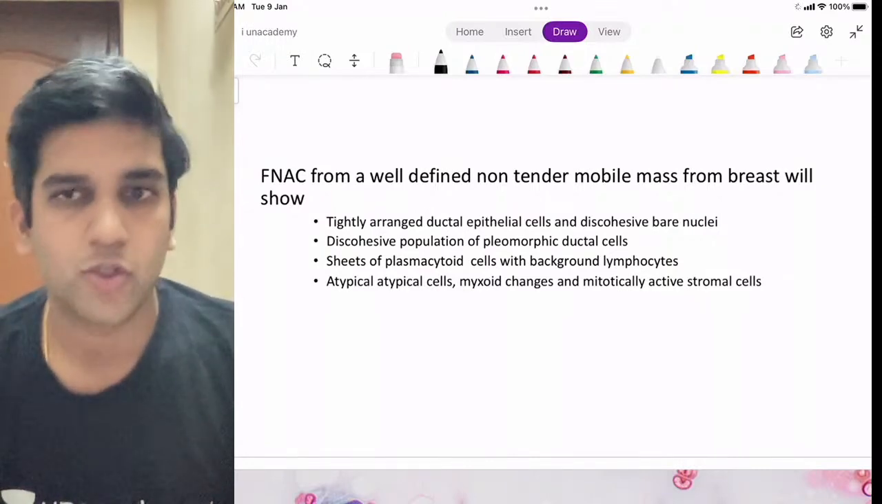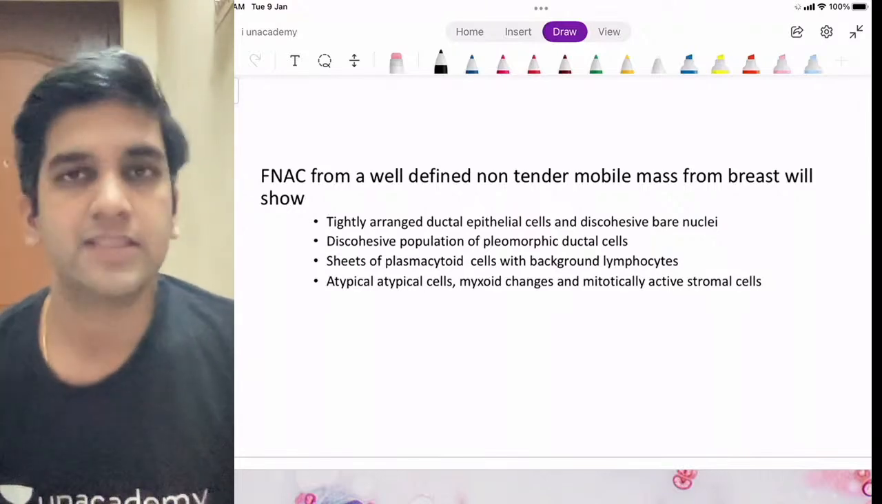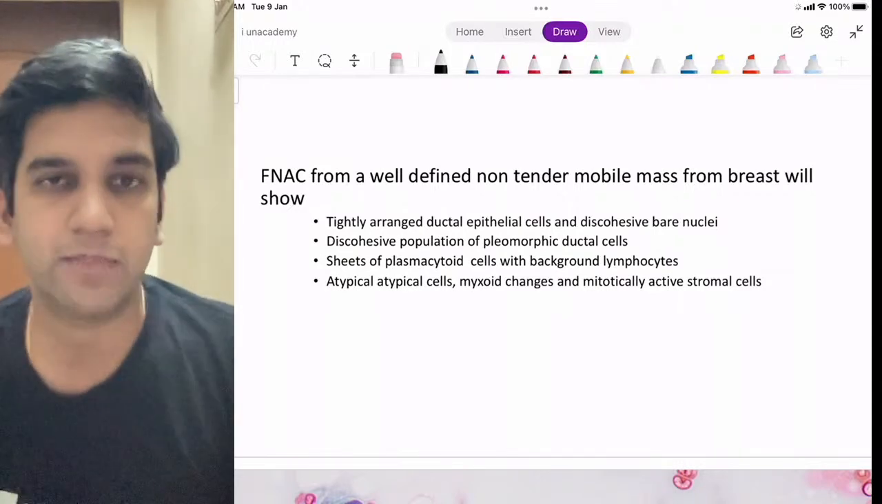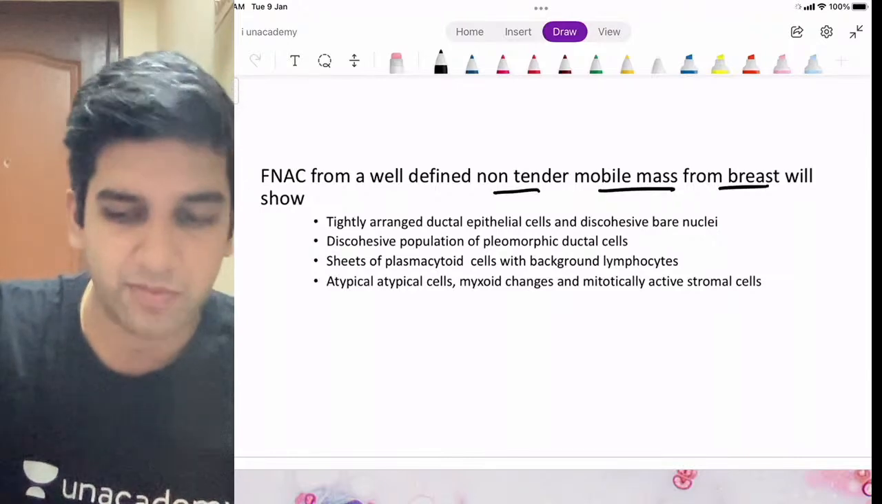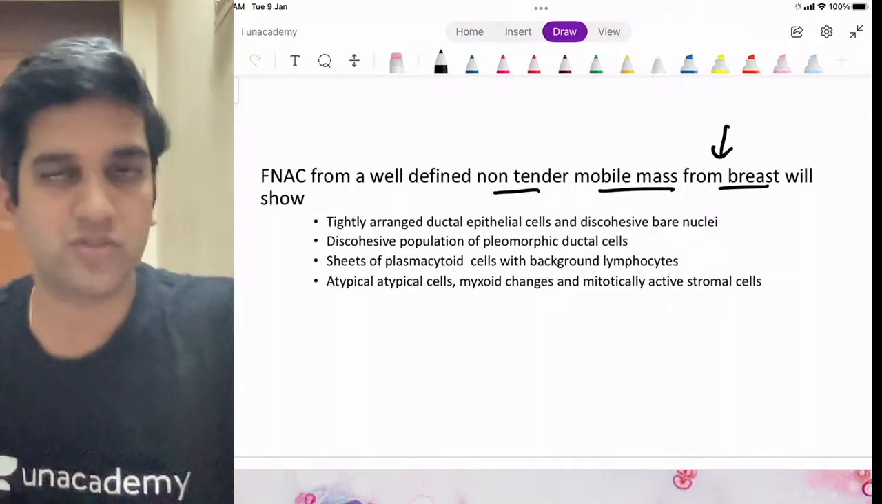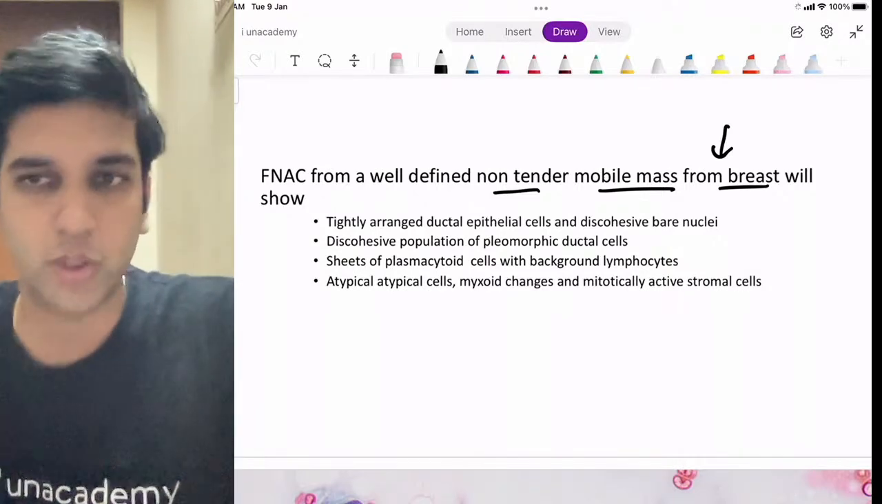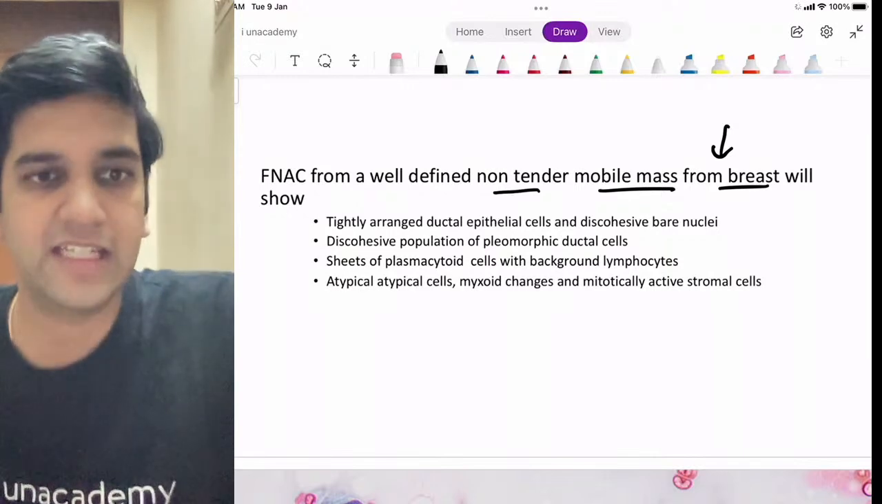It's FNA of a non-tender mobile mass of the breast, which will show which of the following. Okay, see, I'll give you leading questions, leading options, or a leading way to come to the answer if it's difficult. FNA of a non-tender mobile mass from the breast. What do you think is the clinical diagnosis in this patient? You must have had a clinical diagnosis, right? Okay, Vignesh has gone with A. Let's see if it's right or not.